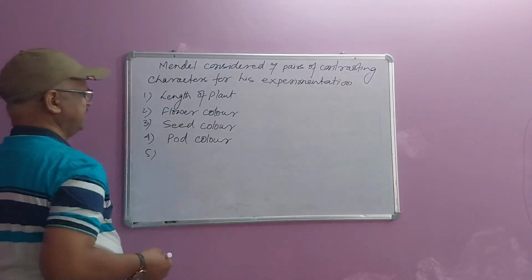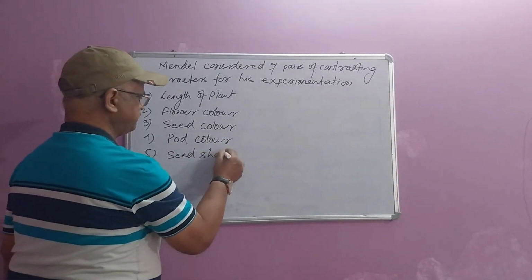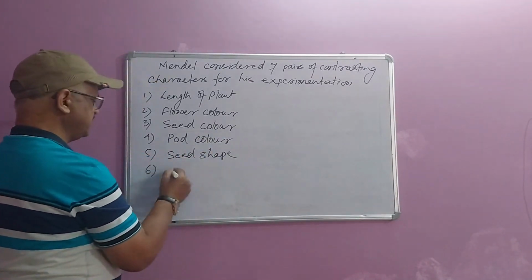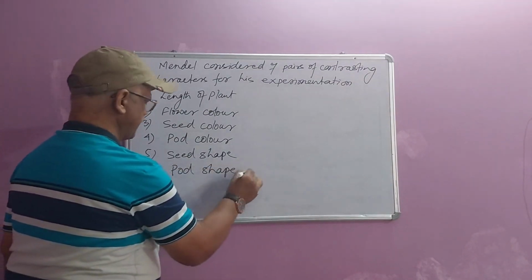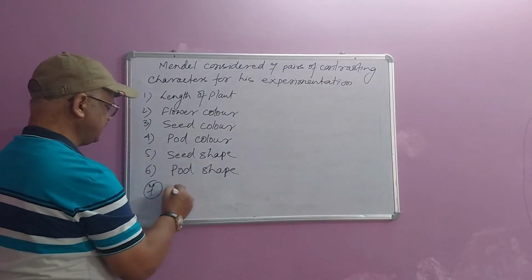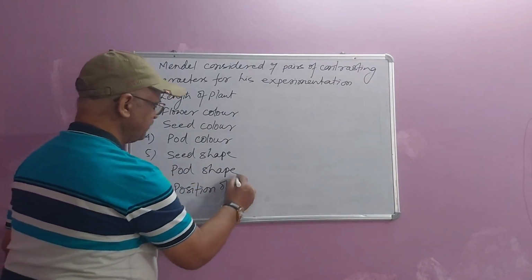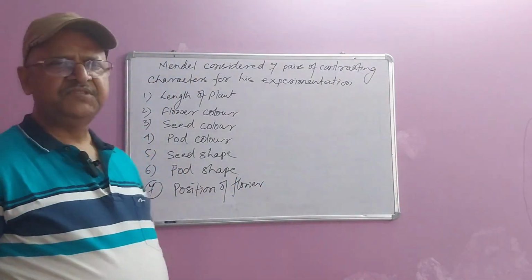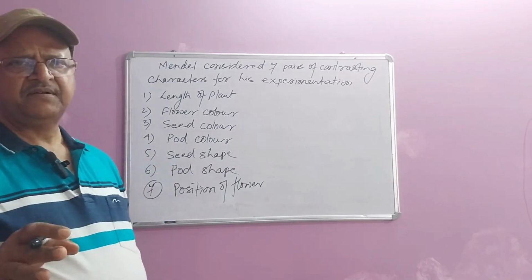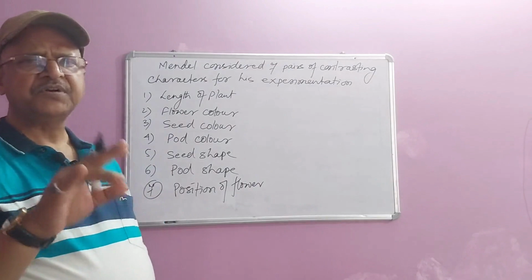Number five is seed shape. Number six is pod shape. And number seven is position of flower. So Mendel studied these seven characters, and these characters in pea plant are found in two contrasting forms.